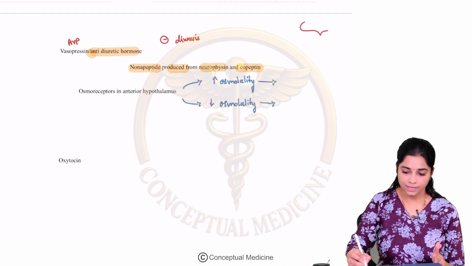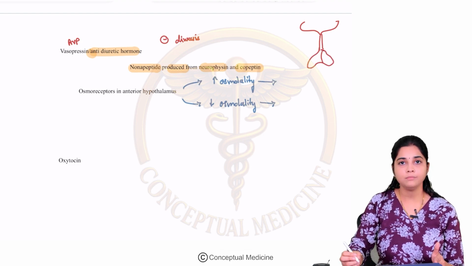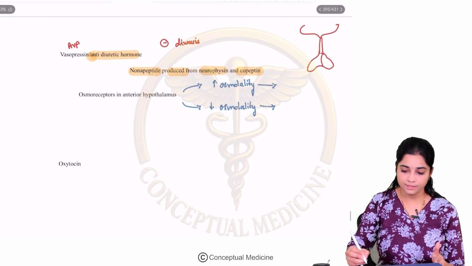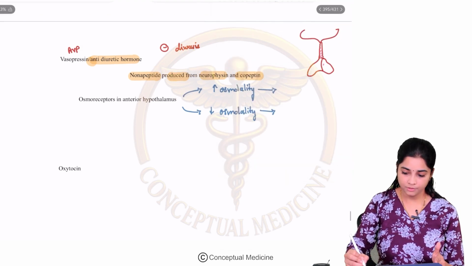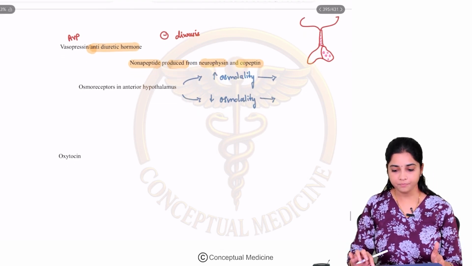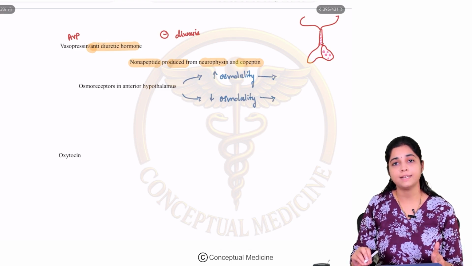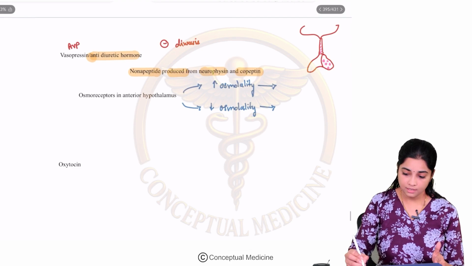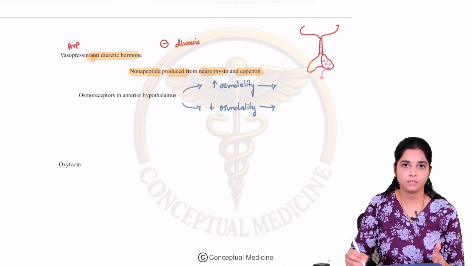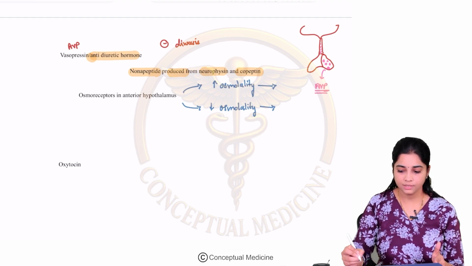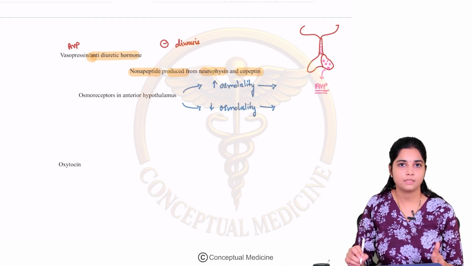So this is your hypothalamus, this is the stalk, and this is your pituitary. We have your anterior and posterior pituitary. What happens is that from the hypothalamus, neurophysin and copeptin are produced, and they are stored in the posterior pituitary as secretory vesicles. These secretory vesicles are released as and when they are required, as arginine vasopressin.